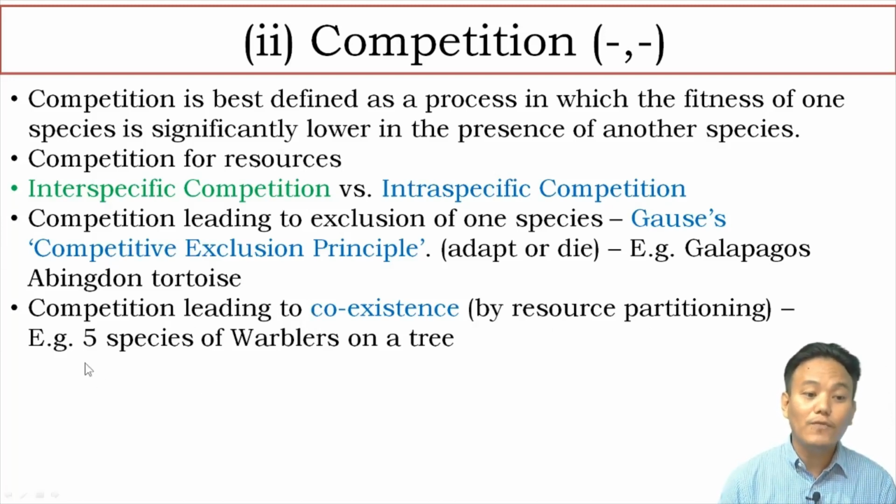You can give the example of 5 species of warbler birds living on a single tree. Here the tree is the resource. 5 different species of warbler birds are competing for this particular resource. So how did they manage? Right? They managed this competition by using different parts of the tree. These 5 different warbler species resource partitioned. They partitioned the resource into different zones in which these warbler species existed. So there is a coexistence among the competing species. Right? So these are the 2 outcomes. Either competition can result in exclusion, or competition can lead to coexistence. Okay? So that is about competition.